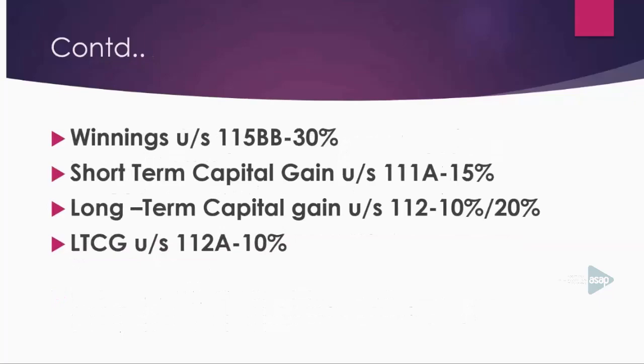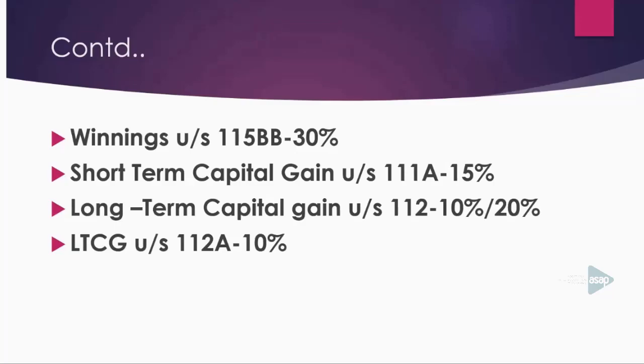Okay. The flat rate is 25% or 30%. But if your total income includes winnings under section 115BB, the income tax rate will be 30%. Likewise, for short-term capital gain under section 111A, the income tax rate will be 15%. Long-term capital gain under section 112, the income tax rate may be 10% or 20%. Likewise, if your total income includes long-term capital gain under section 112A, the income tax rate will be 10%.